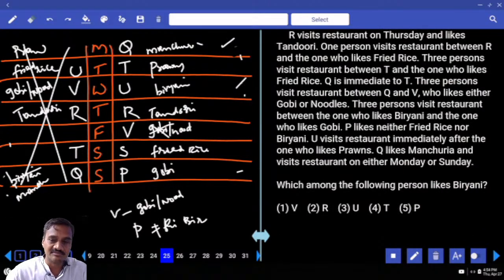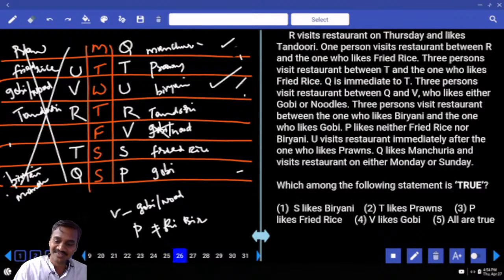Then which among the following person likes biryani? Yes, who likes biryani? Though we all like biryani, according to the question, you like biryani. Then, yes, you like biryani, choice 25. Then 26. Which among the following statements is true? S likes biryani. Is it true here? No. T likes prawns? Yes. Choice 2.